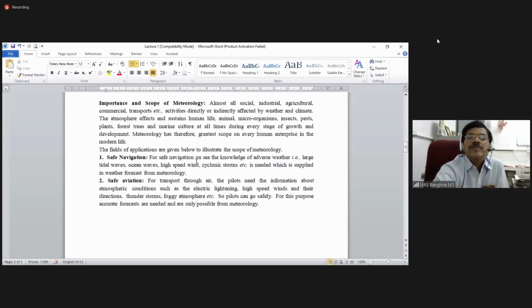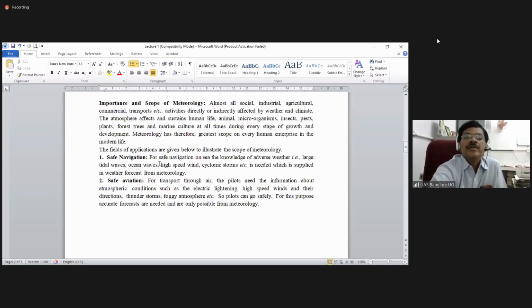If you take some of the scope of meteorology in different applications, for example, navigation, which is a tough job. It is not a small job, because people have to move through the sea and ocean or lakes.